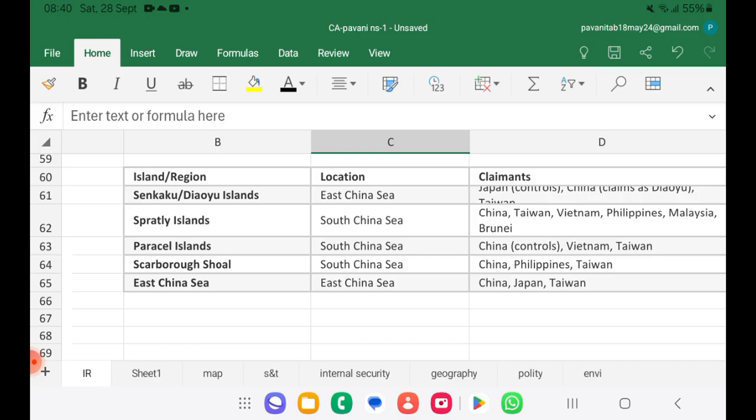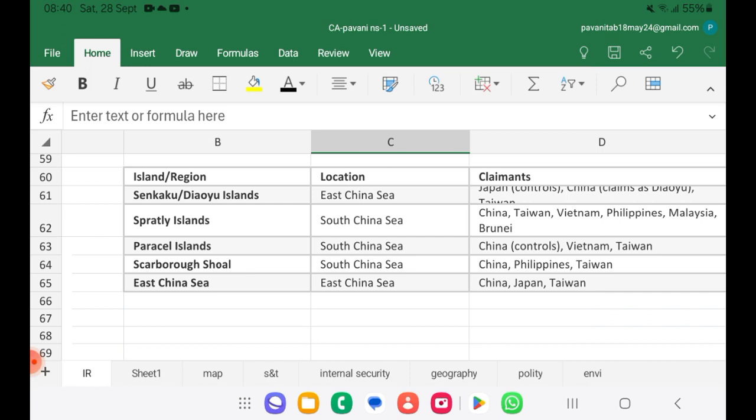We should know the island Senkaku or Diaoyu Island. It is in the East China Sea, disputed between Japan, China and Taiwan. When it comes to the Spratly Islands, they are in the South China Sea.